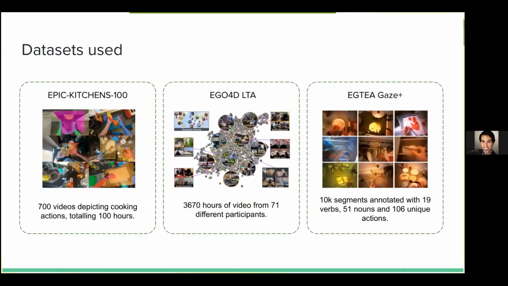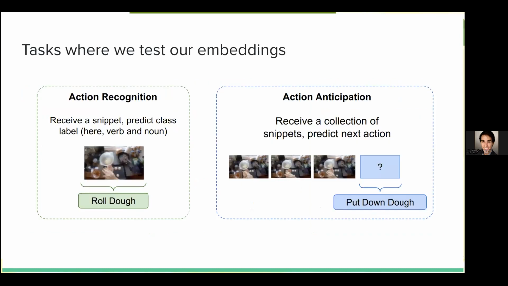The datasets used for the rest of our experiments are Epic Kitchens 100 with 700 videos depicting cooking actions, Ego4D with more than 3,000 hours of video, and EGTEA Gaze+ with 10 gaze segments annotated with 19 verbs, 51 nouns, and 106 unique actions. And we mostly focus on action recognition and anticipation.